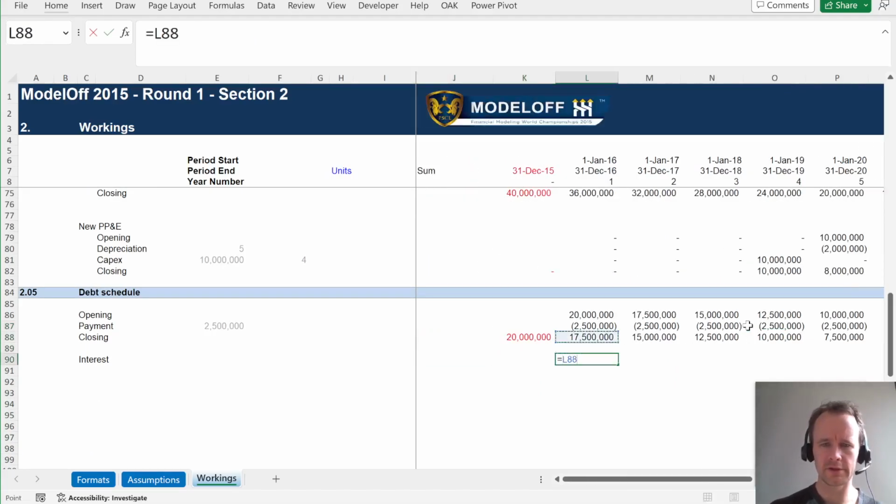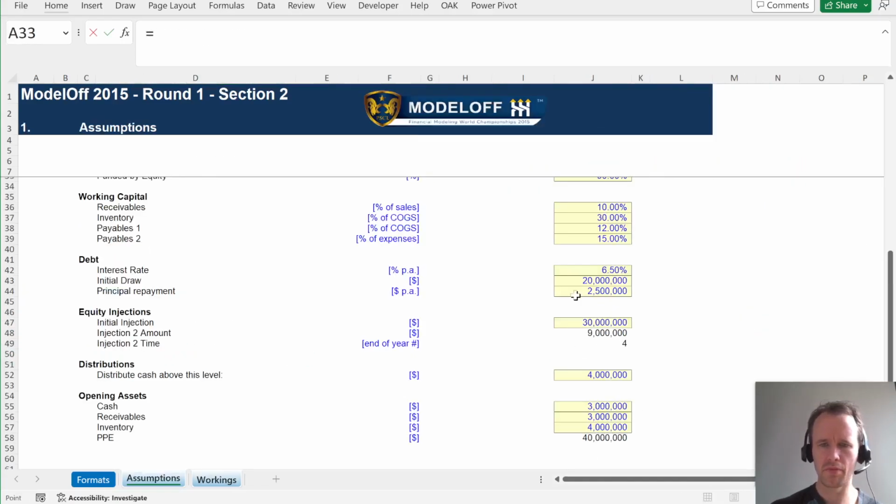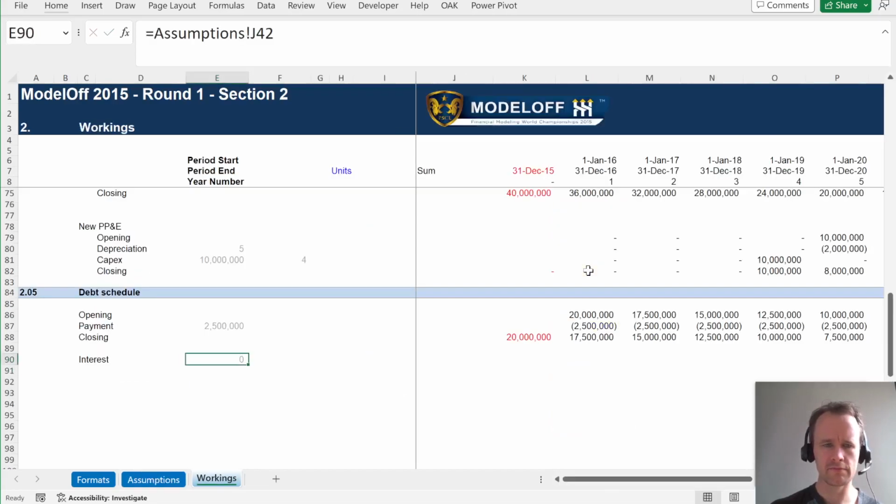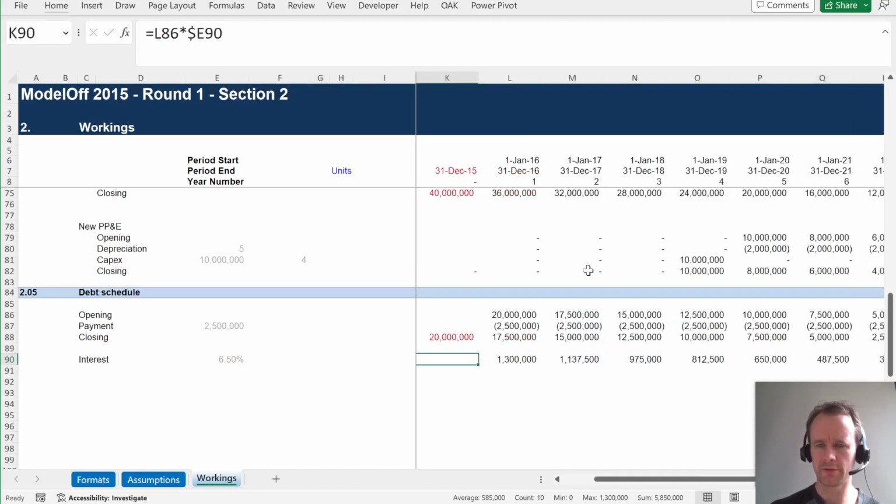So then the interest is the opening balance. Sorry, let's again carry over the interest rate. Okay, so then it's going to be this times this. That's already annual, so I don't even need to adjust, and we're good.